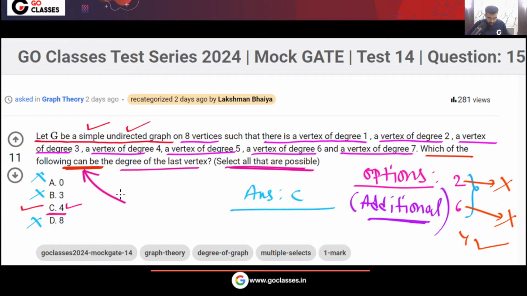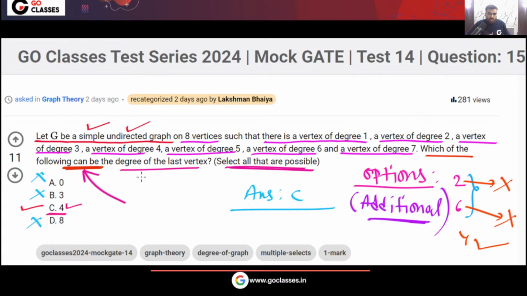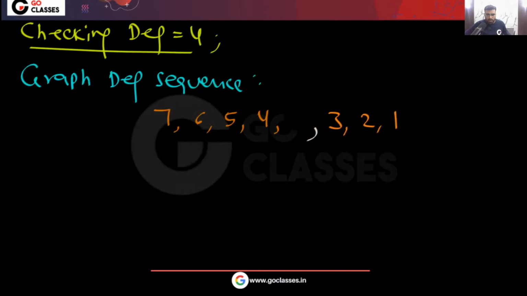This question will become very complicated, very big if I give you these options. Yes or no? If I give you 2, 6, 4, if these options I give you, then this question will become a Havel-Hakimi question. But remember, I did not give you these options. In our All India Mock Test 5, in this mock test, I did not give you these options. So you can just simply eliminate A, B, D, and you can simply get the answer option C. You don't have to worry about 2, 6. But I am telling you that if I give you options 2, 6, 4, then please apply Havel-Hakimi and please check whether a simple graph is possible or not. Yes or no? So just take care.